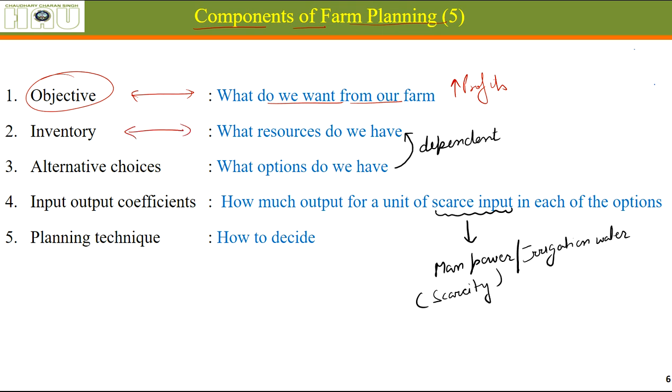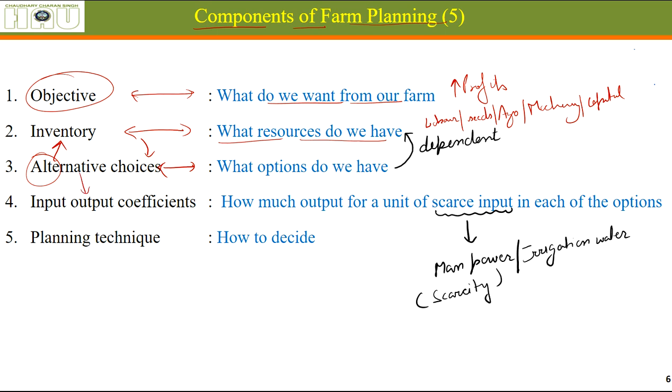Again, the next step would be, what do we have, what kind of resources we have, how much water do we have, how much labor do we have, how much seeds do we have already, how much agrochemicals do we have, how much machinery do we have, how much capital do we have, how much money is there with us. We have to assess our situation first. Then according to our situation, we will decide what kind of enterprises we can follow, which crops we can grow, whether we should be looking at some things which are out of our reach, or we should not be looking at them. Actually alternative choices are based on what is our resource situation.